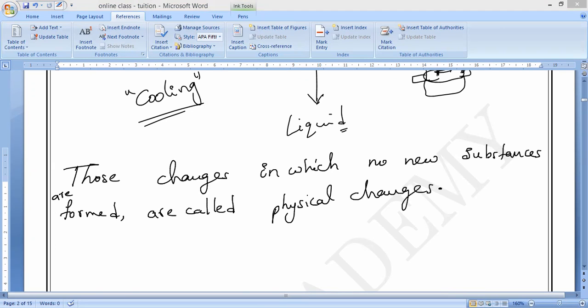The substances involved do not change their identity, and they can even be easily returned to their original state by some physical process. Not all physical processes are reversed, but most of them are, meaning they get back to the original state, like water. So in physical changes, only the physical state, the size, and the shape of the substance will change. That is what we call physical changes.